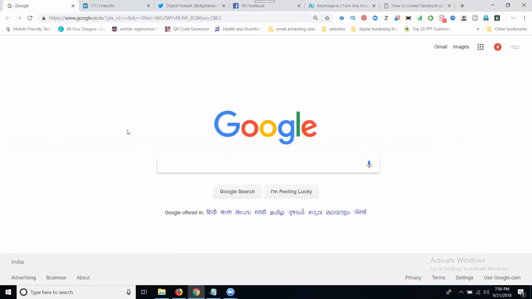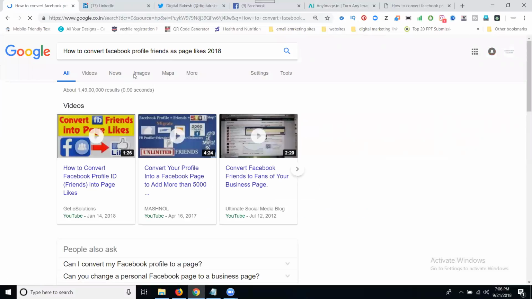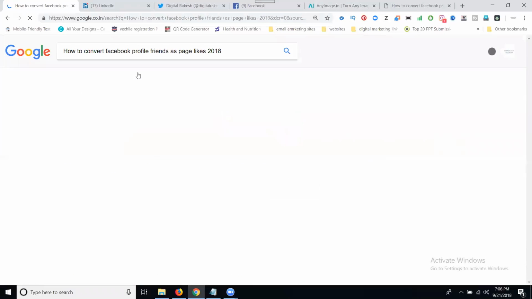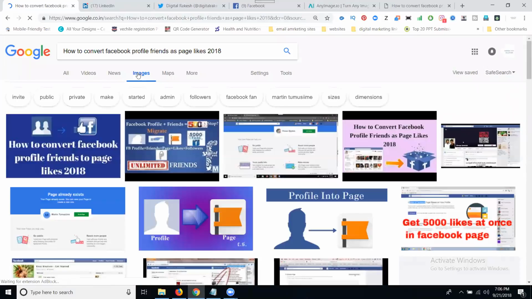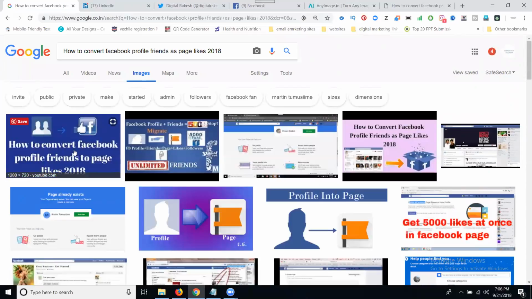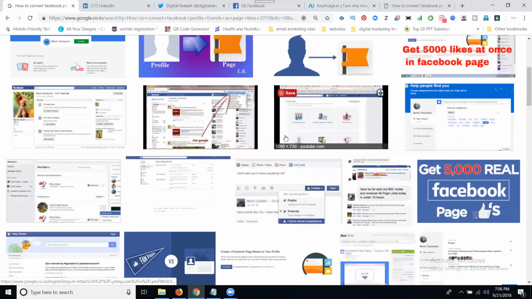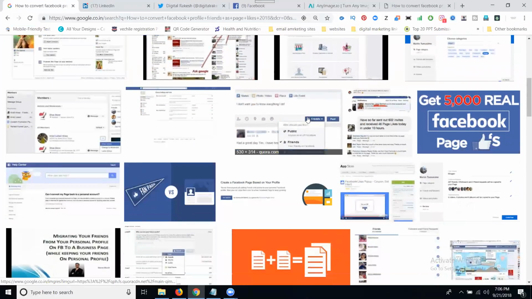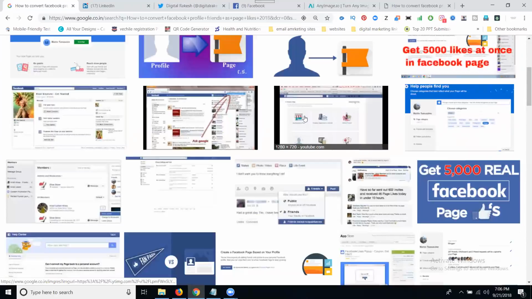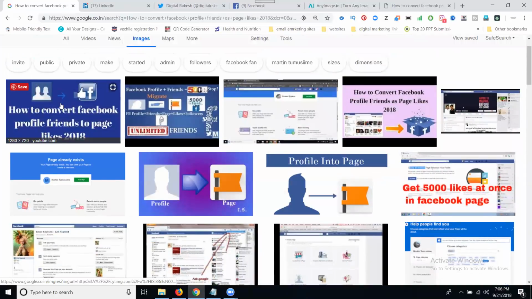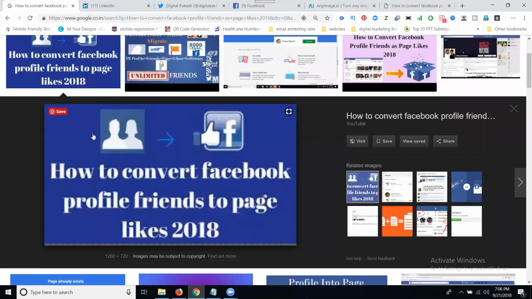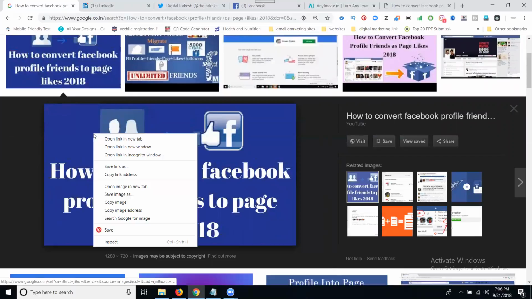Right now, I'm not making any kind of images. First of all, I need an image. Just click here. My question is the best tip to increase your Facebook page likes. See here, they're showing multiple things. So you can go with this. I'm selecting this option.